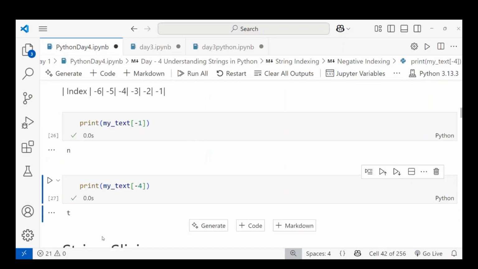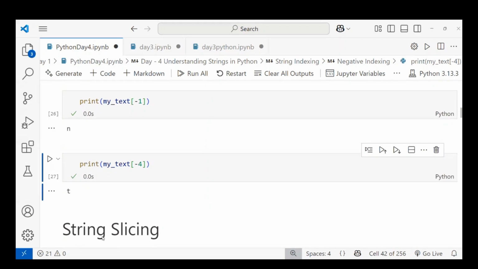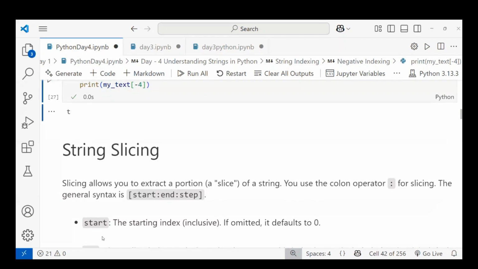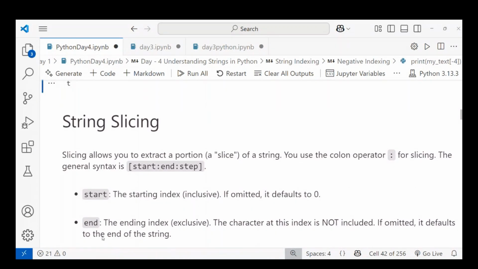Let's see how slicing works in a string. Slicing allows you to extract a portion, or slice, of a string. You can use the colon operator for slicing, and the general syntax starts with square brackets, with the start index first.